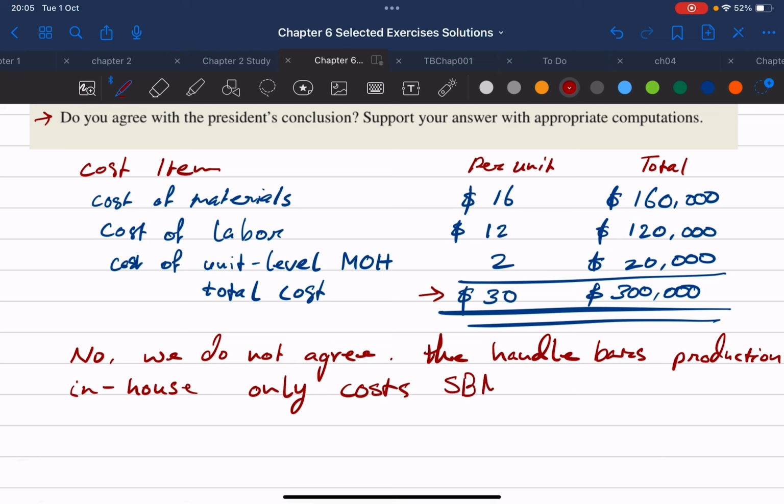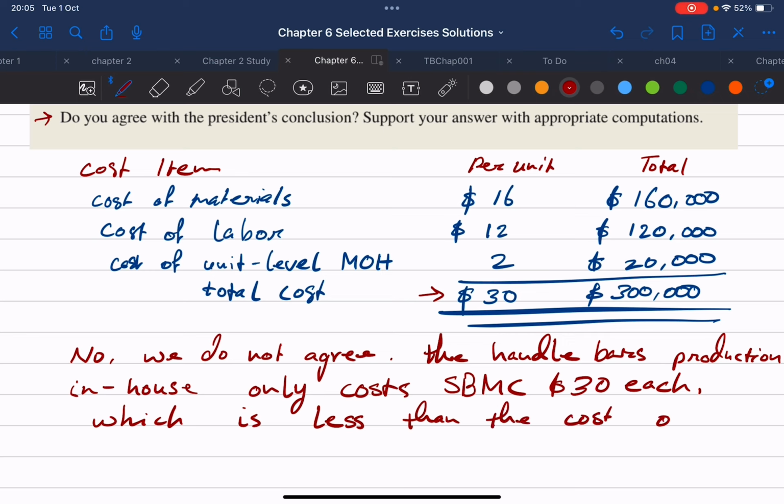Cost SBMC $30 each, which is less than the cost of outsourcing the handlebars for $31 each.